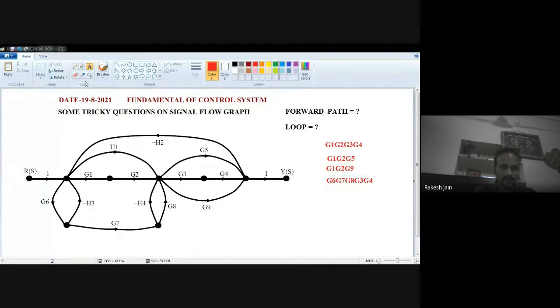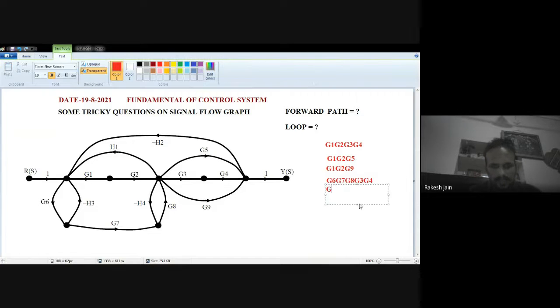So the next forward path, similar to this forward path, see very carefully. One, G6, G7, G8, then G5. So this is also a forward path. G6, G7 is the same, G8 is also the same, but G5 is different.